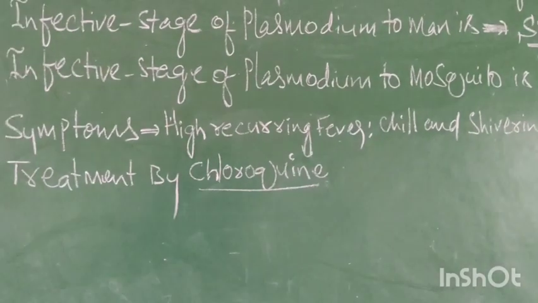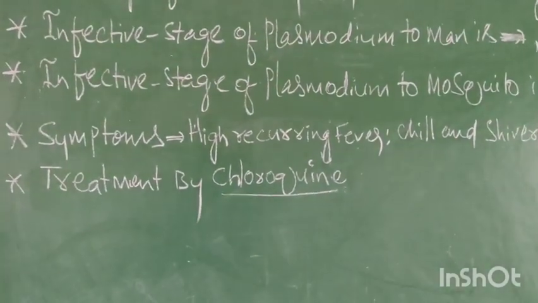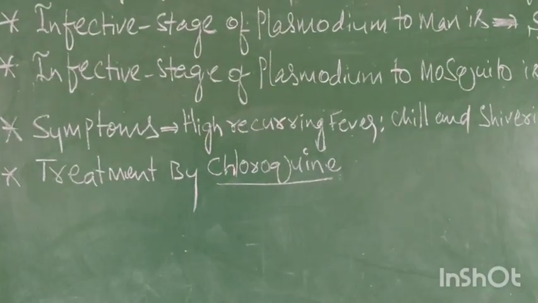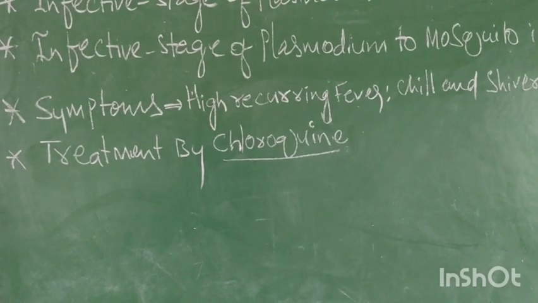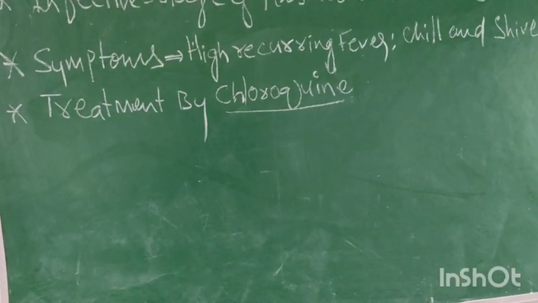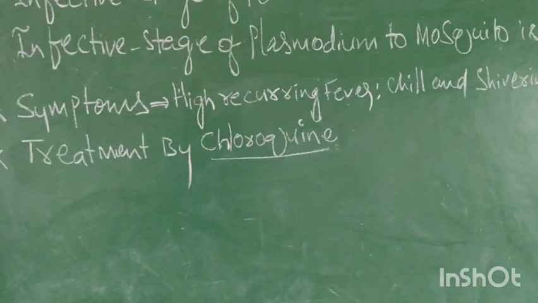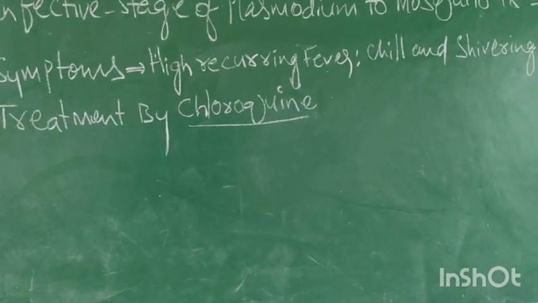Recurring fever means the fever duration is only 1 hour, 2 hours, and it occurs regularly and periodically.